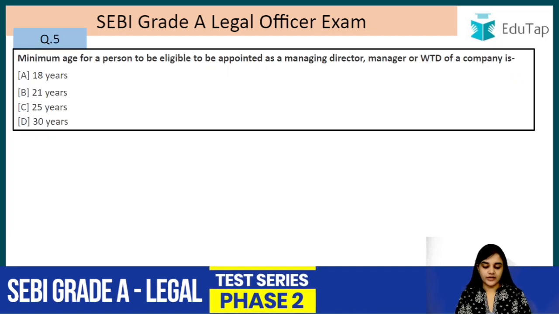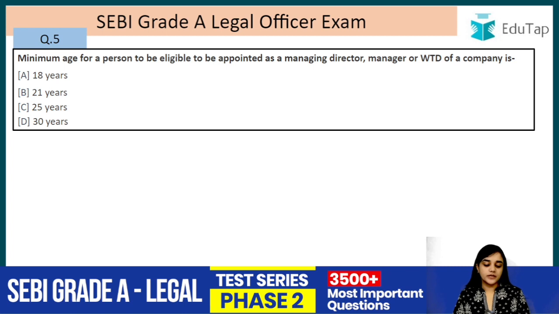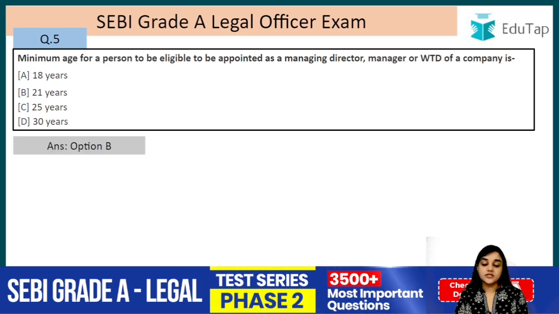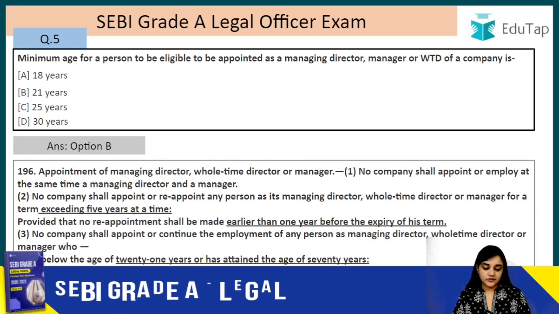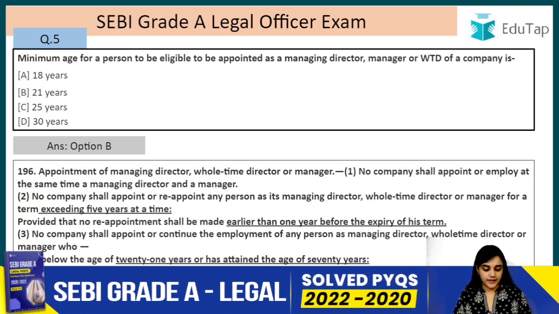Moving on, question number 5. Minimum age for a director to become eligible to be appointed as a managing director, manager or a whole-time director is, so the answer to this question is B, that is 21 years. So now we will be dealing with the managing director, manager and the whole-time director. No company shall appoint or employ at the same time a managing director and a manager.